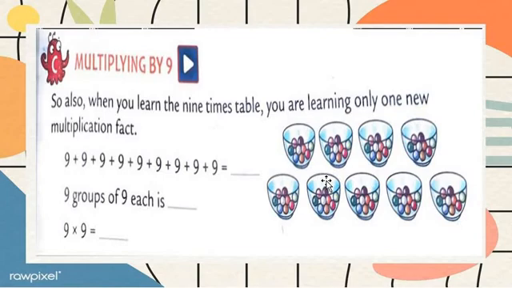Both are the same. But 9 nines is the only new multiplication fact we learn here. Got my points? 9 nines are 81. Got my point, all students? So now we have learned table number 9. 9 ones are 9, 9 twos are 18, 9 threes are 27, 9 fours are 36, 9 fives are 45, 9 sixes are 54, 9 sevens are 63, 9 eights are 72, 9 nines are 81 and 9 tens are 90. Here we learn only one new thing, 9 nines.